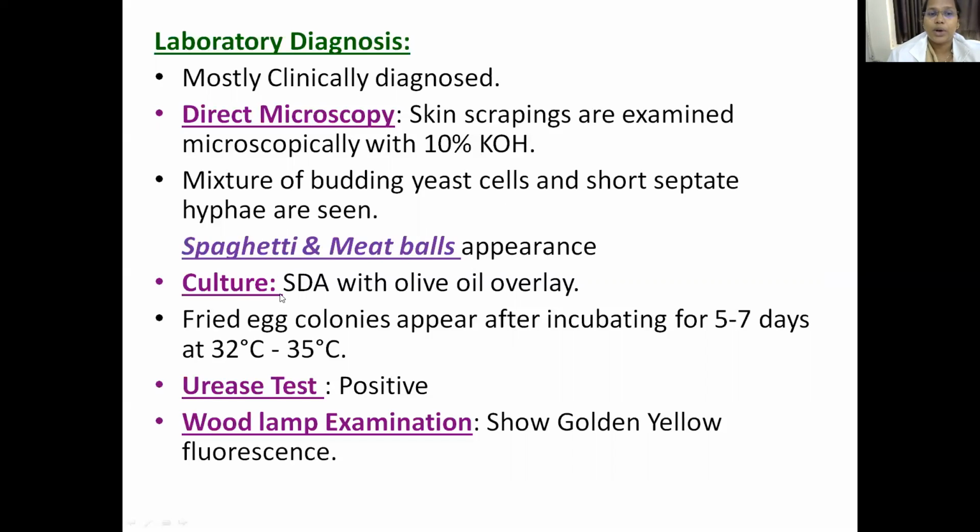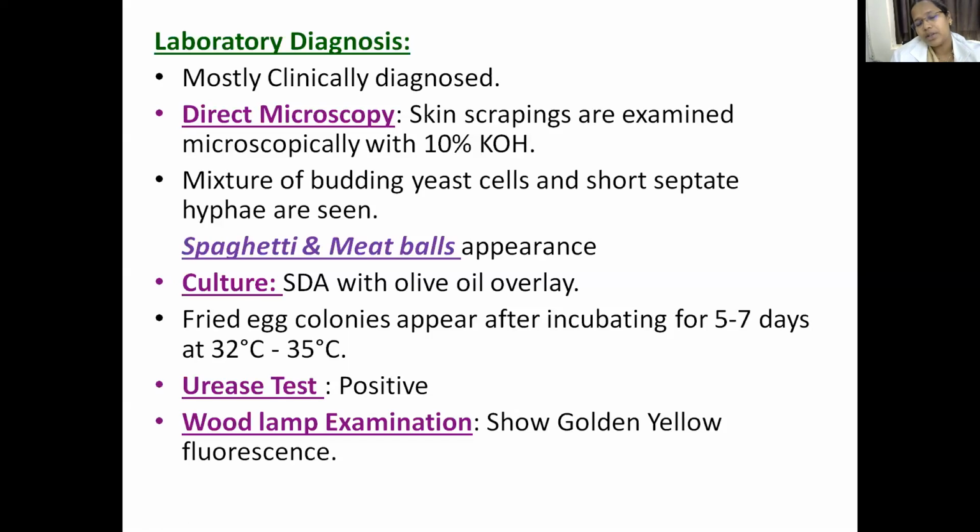The culture, how do you do it? It is done on Sabouraud dextrose agar. In the introduction, madam might have covered various culture media that are required for growth of fungi, that is Sabouraud dextrose agar, potato dextrose agar, and we also know about dermatophyte media, which we'll learn in the coming slides. So here for culture, remember Sabouraud dextrose agar with olive oil is used. SDA is overlaid with olive oil, which is ideal for culture.